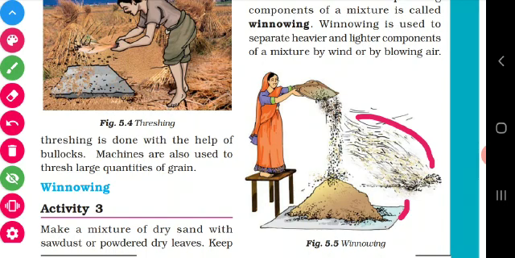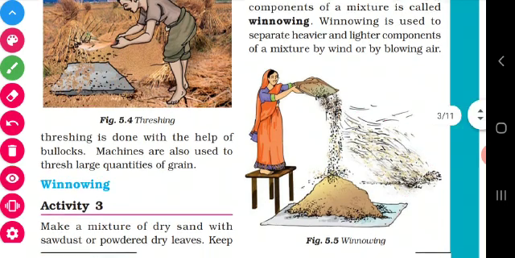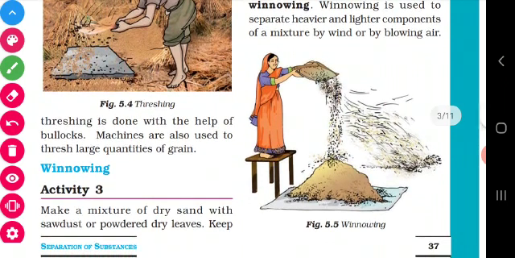Have you all understood, children? This method can also be used to separate onion from its peels. If you have seen a shopkeeper, they will do like this.